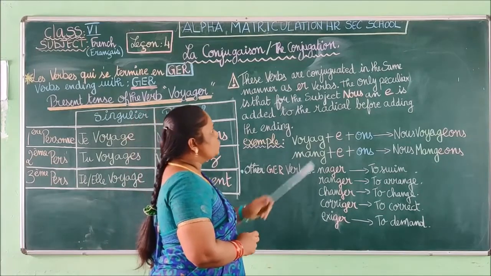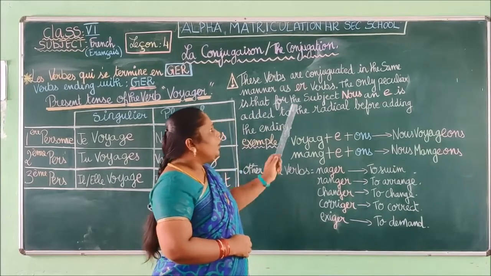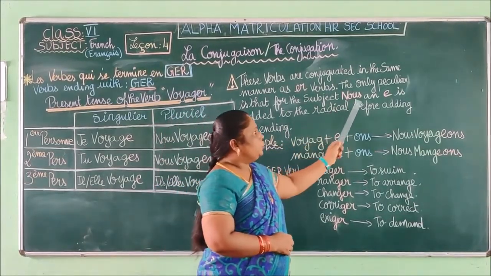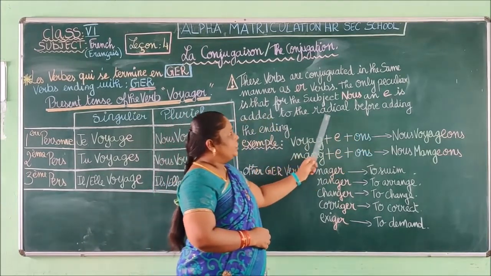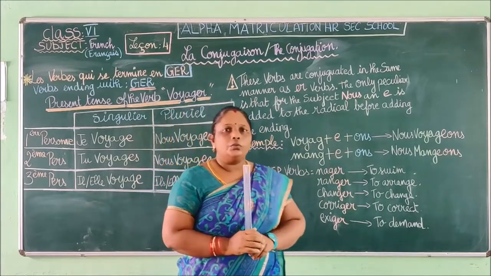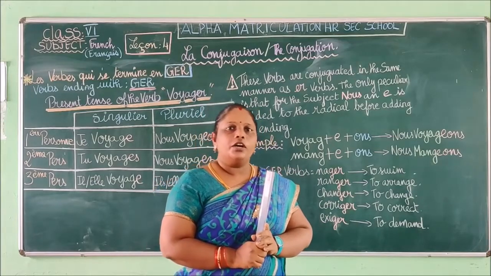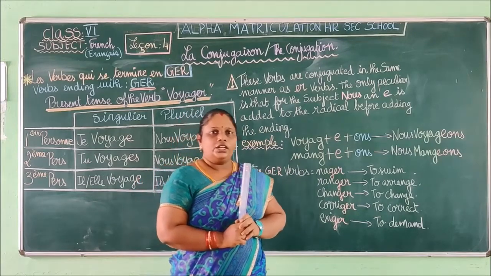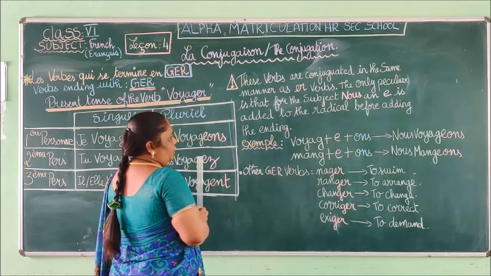These verbs are conjugated in the same manner as ER group verbs, as I told you. The only peculiarity is that for the subject nous, an E is added to the radical of the verb before adding the ending. So we are going to write the verb as it is, as in ER group verbs, and then add an E before the ending, from the radical of the verb.